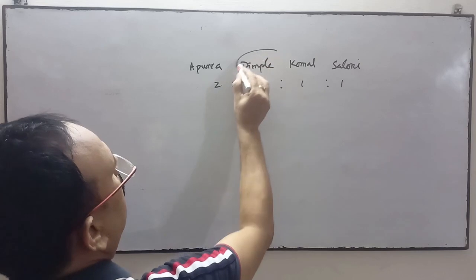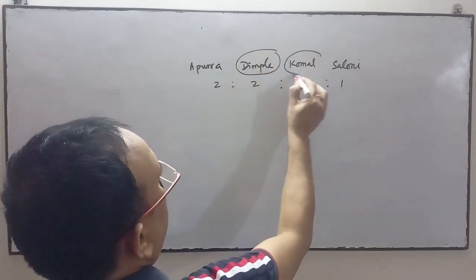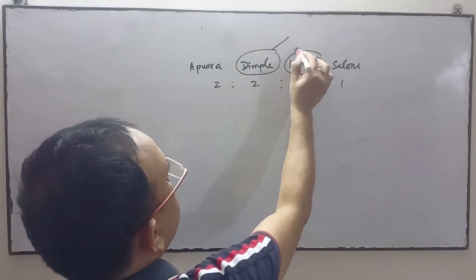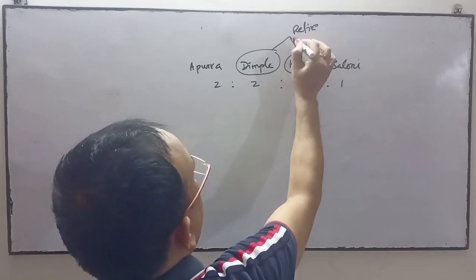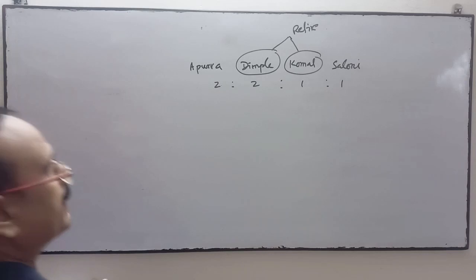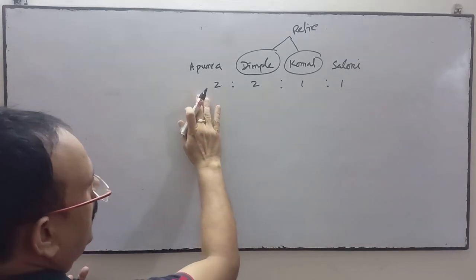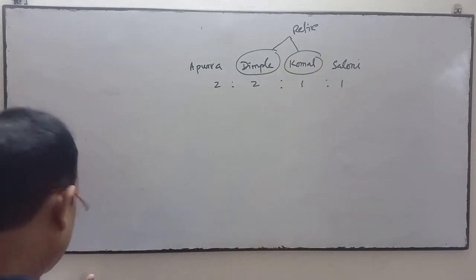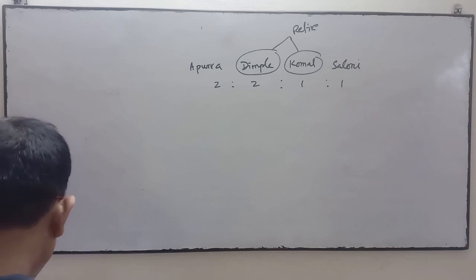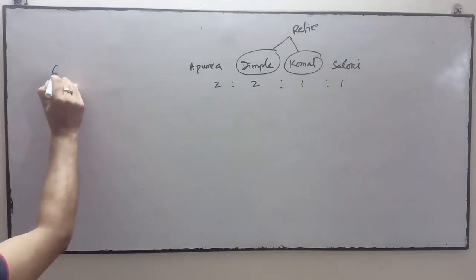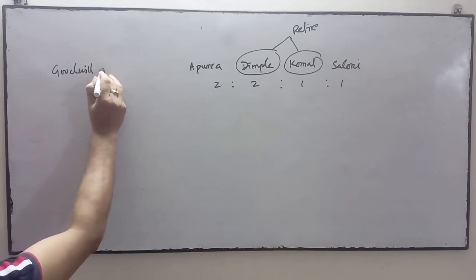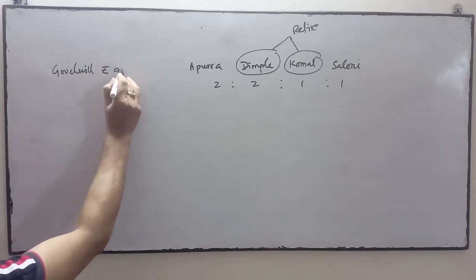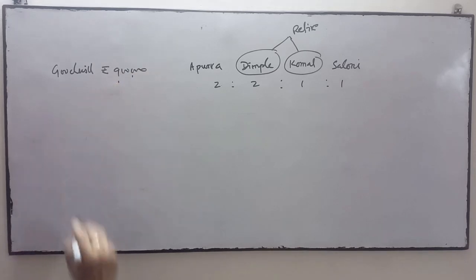Dimple and Komal decide to retire. It means Apurva and Saloni are continuing the firm. The goodwill was valued at rupees 9 lakhs on the date of retirement.